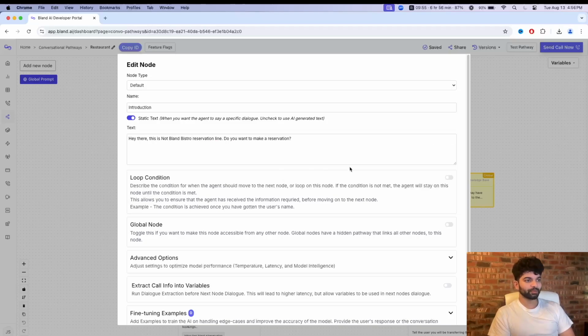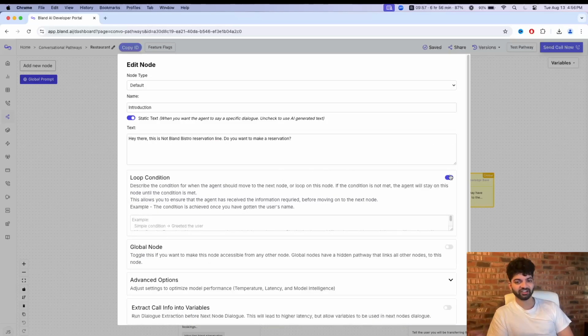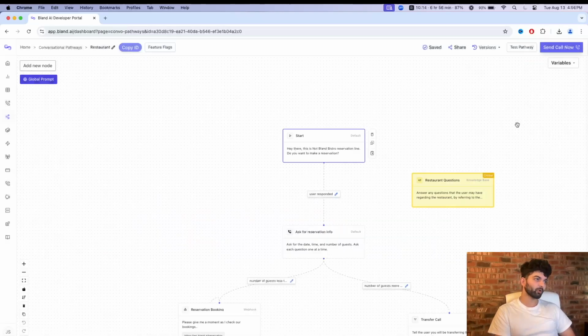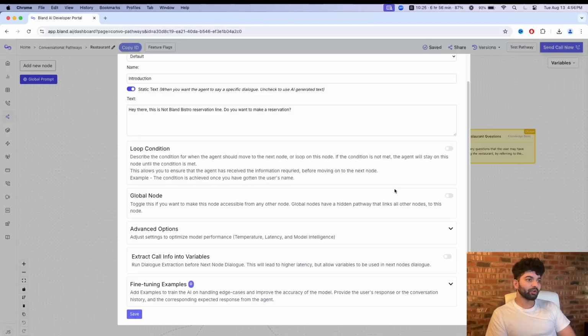The next thing is going to be loop condition, and we're going to see this in action in the next node. But basically, if I need an answer to a question like, do you want to make a reservation, or how are you doing, you do not move forward until you get an answer. That is where the loop condition happens. You tell it, unless the user gives me an answer, do not continue. In this simplified workflow, we don't have that. It doesn't really matter.